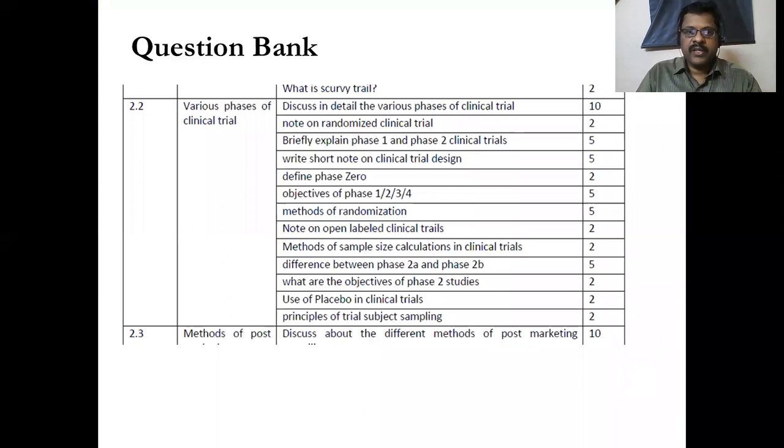This is our question bank. Here some questions related to various phases of clinical trial are covered in this discussion. Explain briefly about phase 1 and phase 2 clinical trials. Define phase 0. Objectives of various phases 1, 2, 3 and 4. And difference between phase 2A and phase 2B. What are the objectives of phase 2 studies? All we discuss in this discussion.